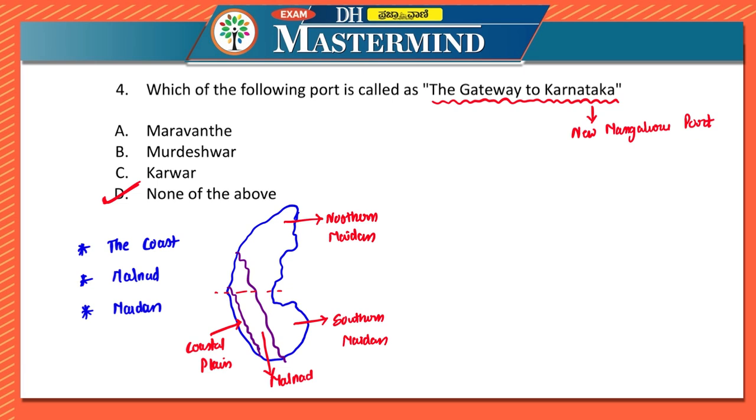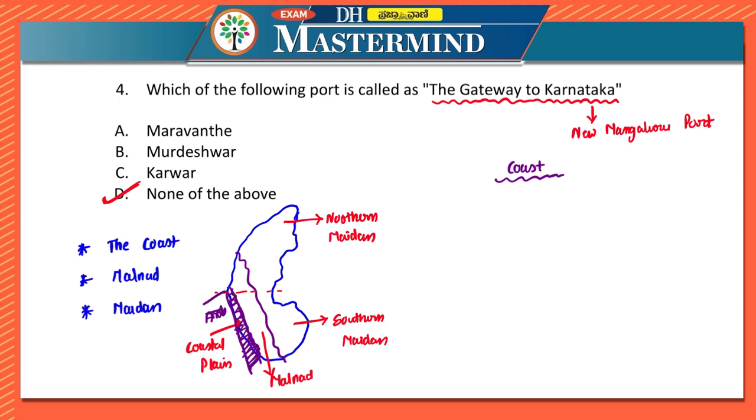Now let us look at the coast of Karnataka. The coast. If you look at the map over here, then this is the Arabian Sea. So the region between the Arabian Sea and Malnad, you can call it the coast.